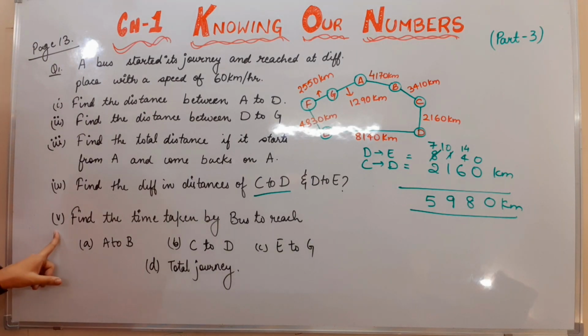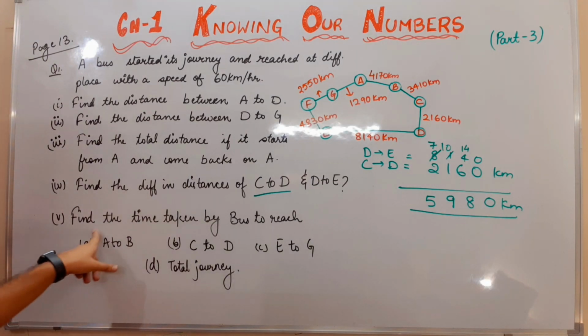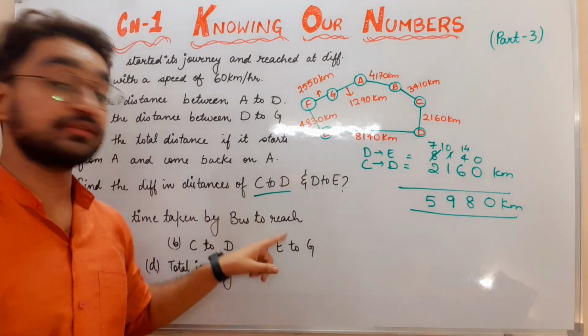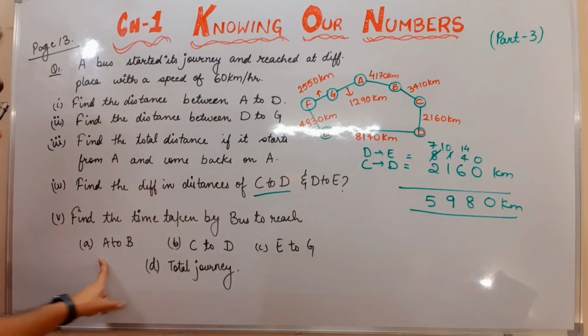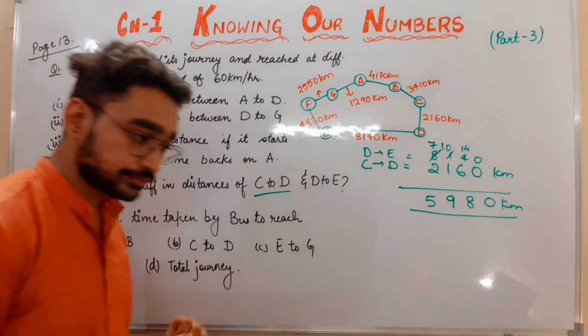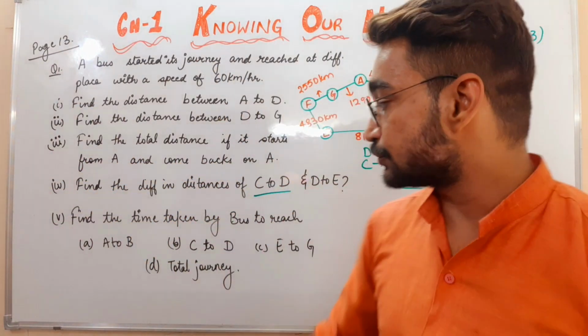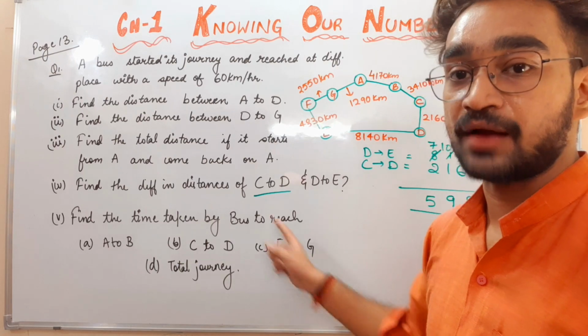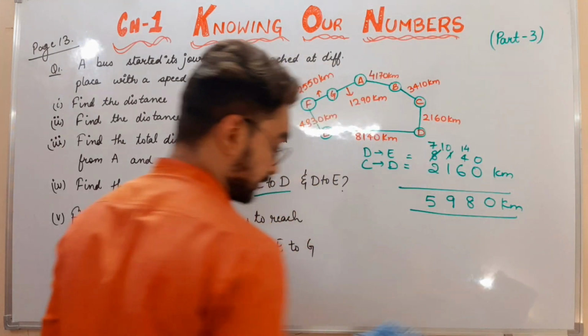Now the next important question. The question says to find out the time taken by the bus to reach from A to B, C to D, E to F, E to G and the total journey. So for that also I will show you one or two examples. Rest of all you have to do by yourselves. Let's check how to do it.